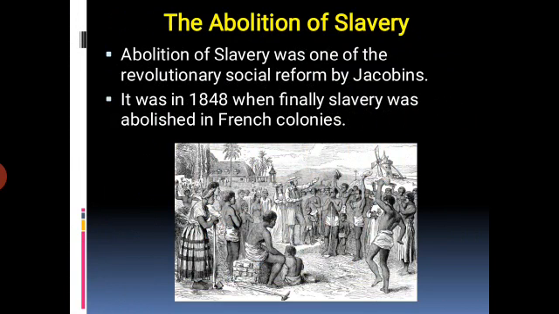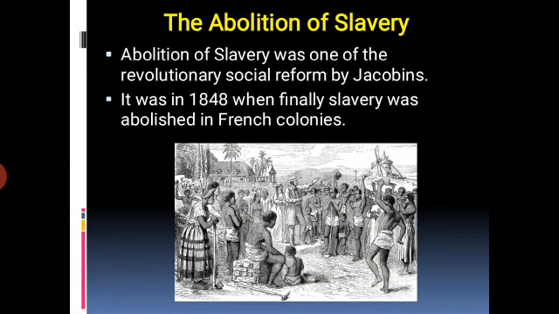Thus, a three-way trade in slaves started between Europe, Africa, and America in the 17th century. This was known as the triangular slave trade. French merchants sailed from the ports of Bordeaux or Nantes to the African coast, where they bought slaves from local chieftains.